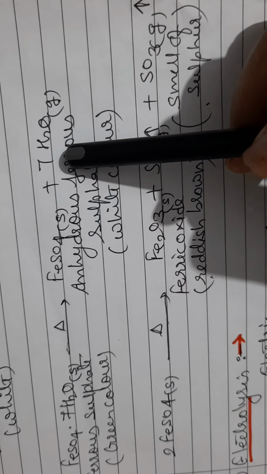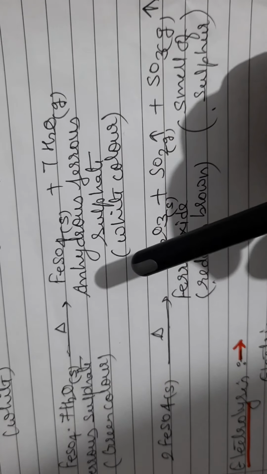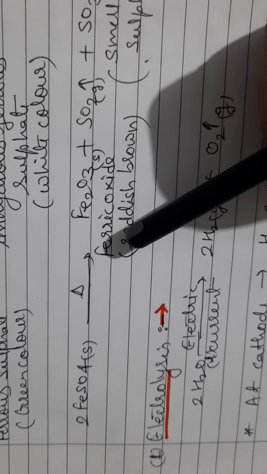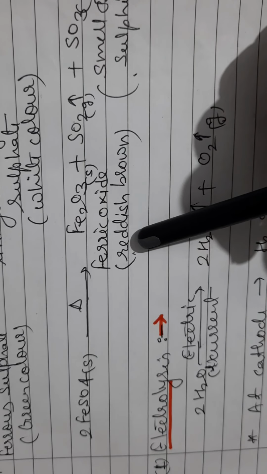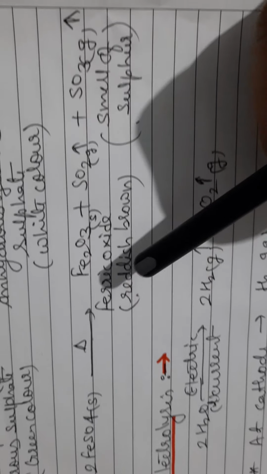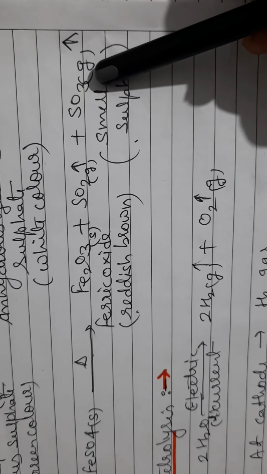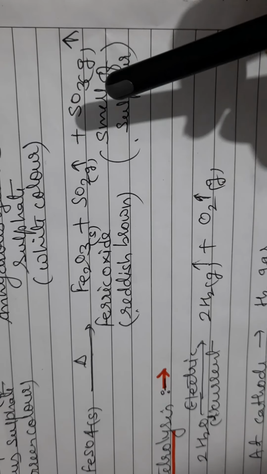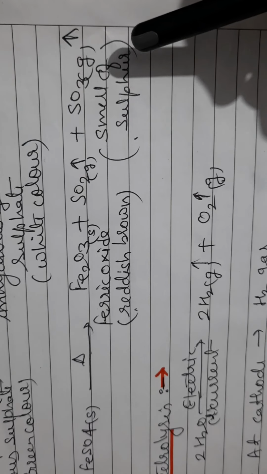This anhydrous ferrous sulfate on further heating decomposes to give ferric oxide, which is a reddish brown solid, and produces sulfur dioxide and sulfur trioxide gas. These gases are colorless. Their presence can be identified by the smell of sulfur.